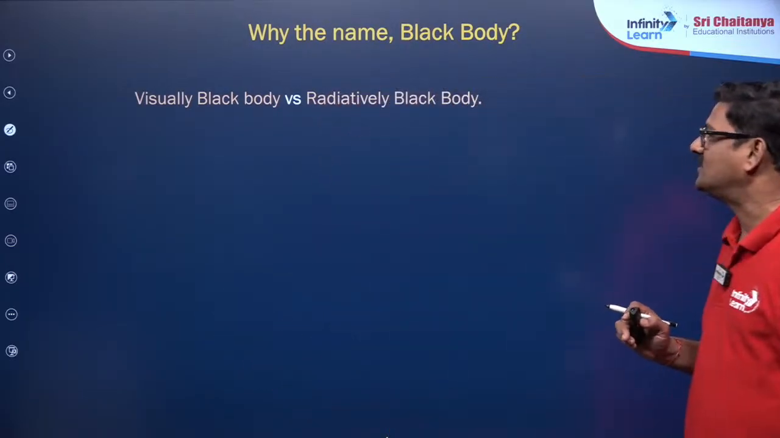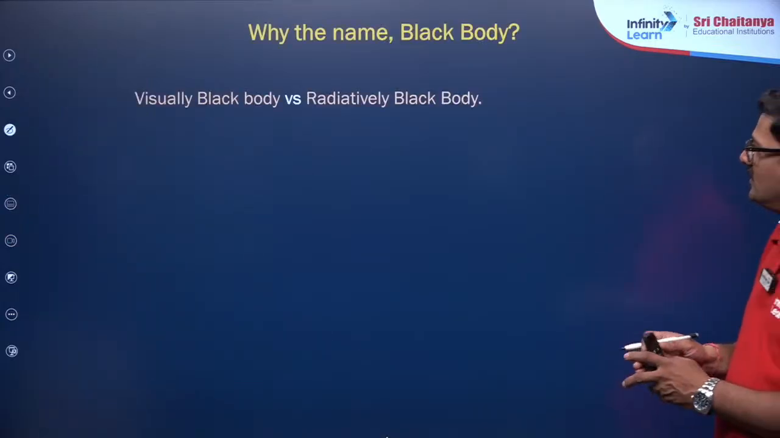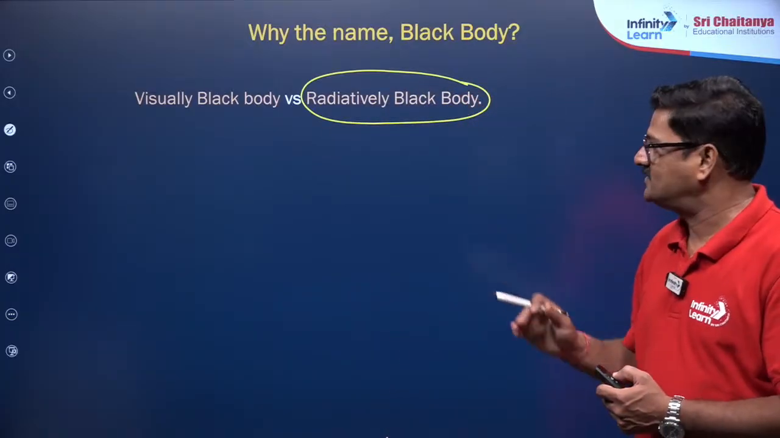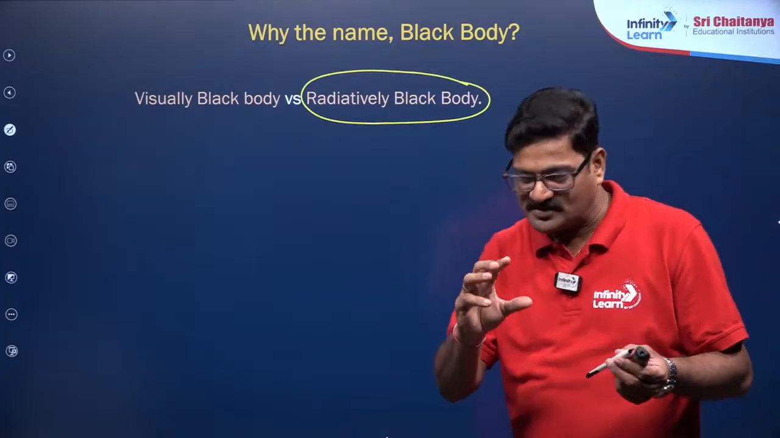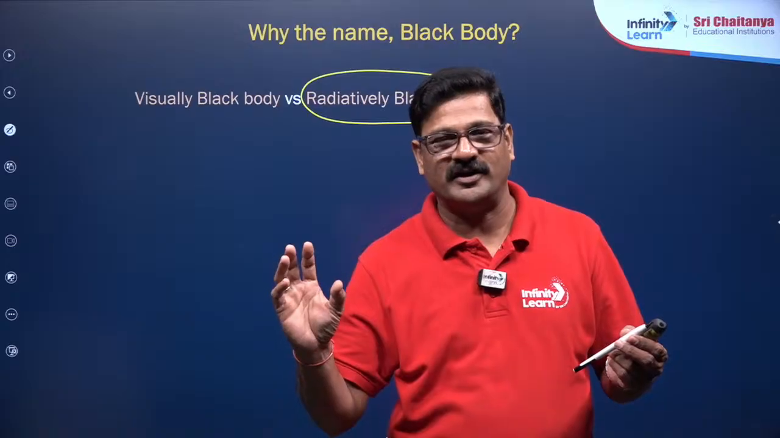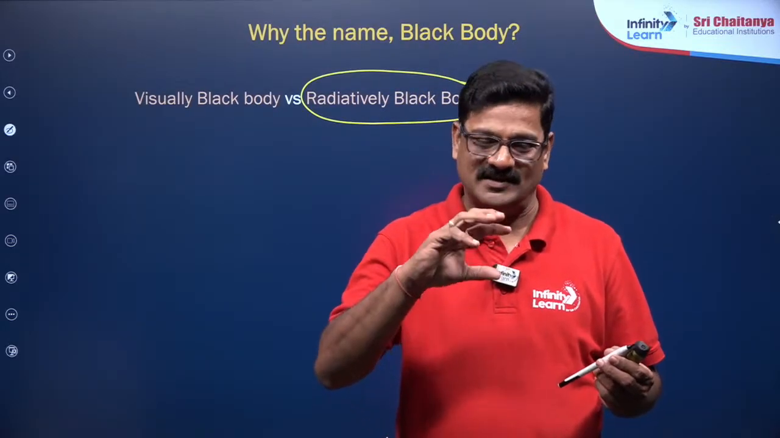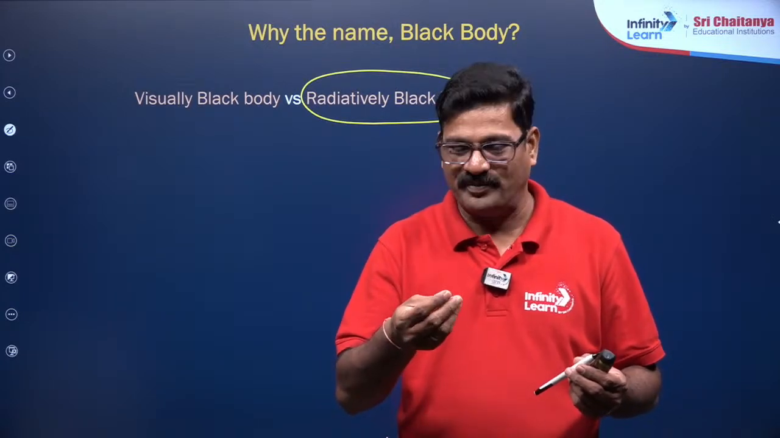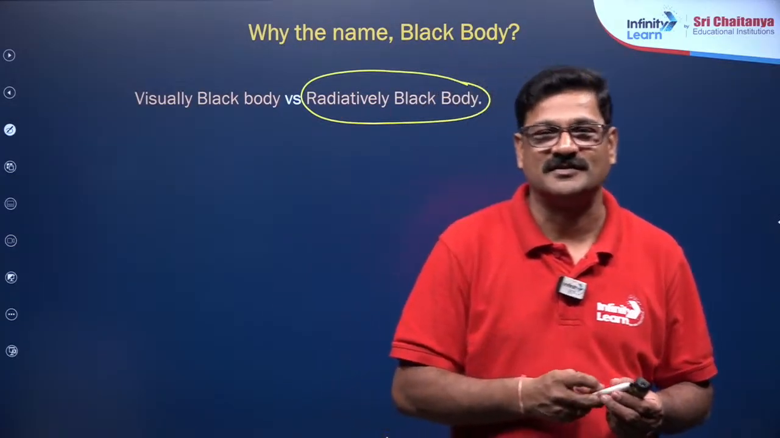So let us focus here. Visually black body and radiatively black body. A radiatively black body is the term we are going to use. I just want to talk about the behavior of the black body. Max Planck studied the black body radiations. The radiation given by the black body is called black body radiation. How did he get the black body? He made zirconium oxide into a paste and made a ball with a pinhole, and heated it to 1500 to 2000 Kelvin.